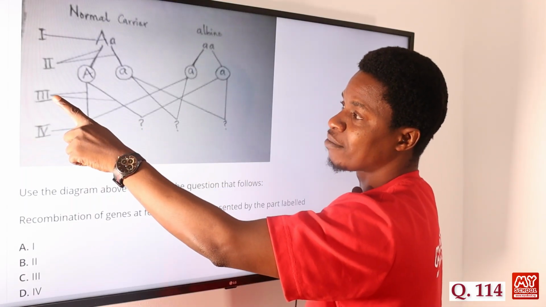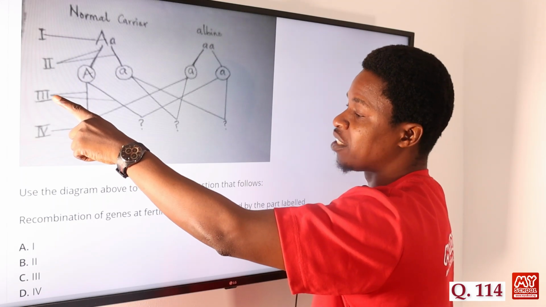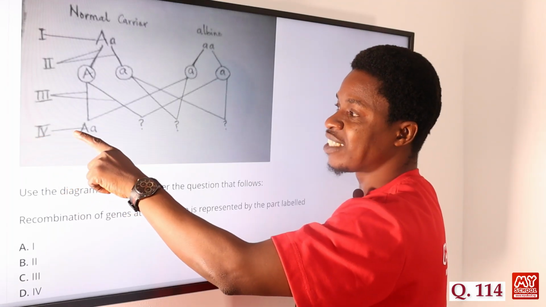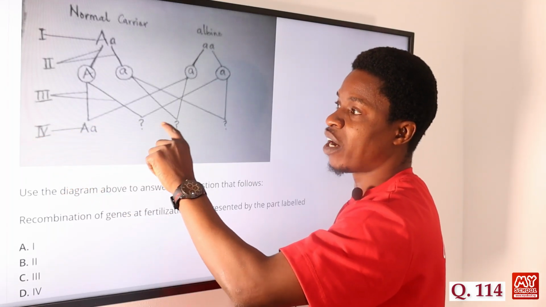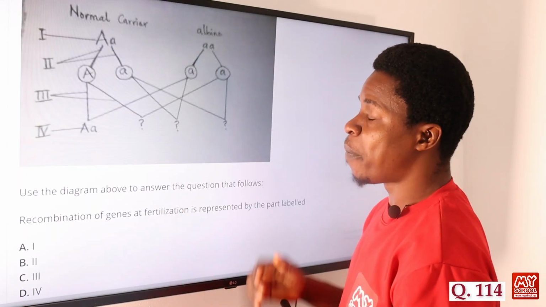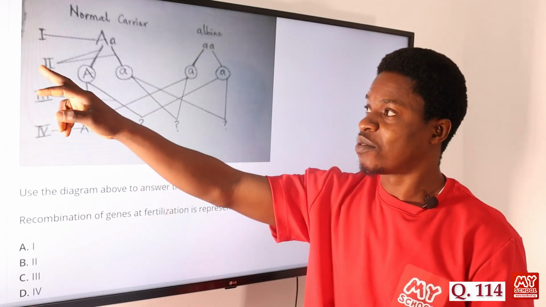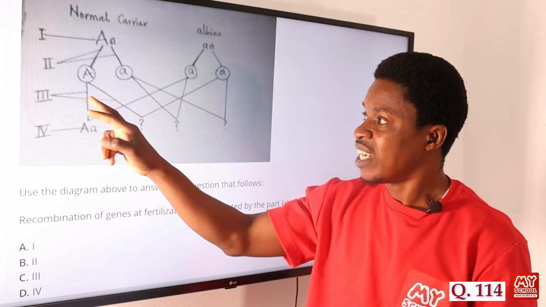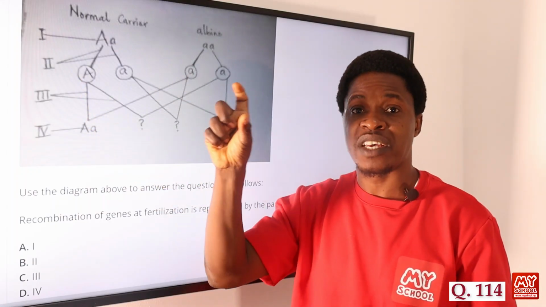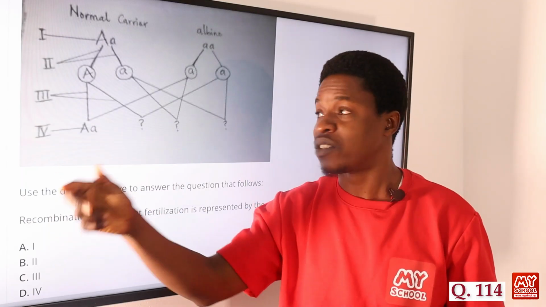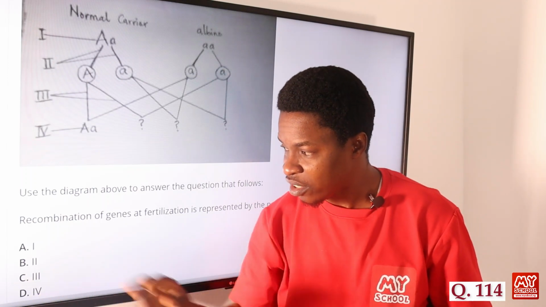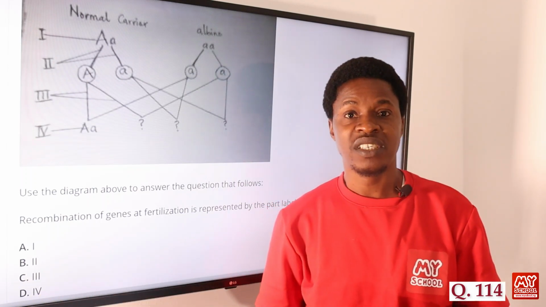So Roman figure 3 is the part labeled for the recombination of genes at fertilization. Then Roman figure 4 is the part where we have the offspring that are actually produced. The question says recombination of genes at fertilization is represented by the part labeled, not Roman figure 1, not 2, but 3, because this is where the fertilization takes place. There's a crossing here between A and A. When the male gamete and female gamete mix, that is where fertilization takes place. So there's a combination. Roman figure 3 is option C, so the correct answer is option C.